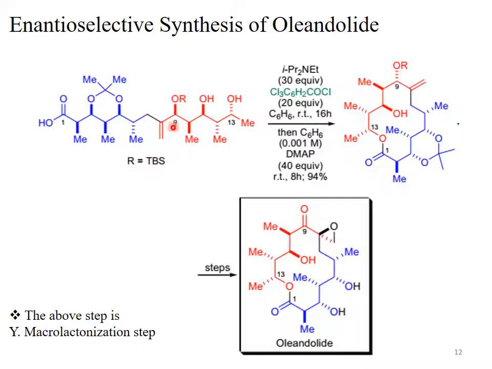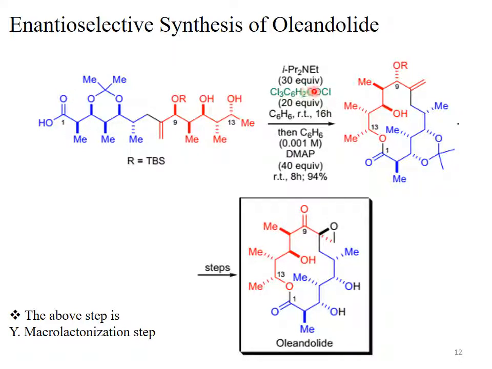That's why it's called dihydroxy acid. The large substituent at position 9, which is R, is a TBS group. This hydroxy acid is treated with Hünig's base, diisopropylethylamine, then 2,4,6-trichlorobenzoyl chloride, shown in green, Cl3C6H2COCl. The solvent is benzene. The reaction is stirred at room temperature for 16 hours.